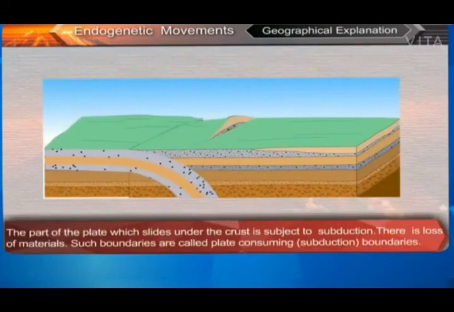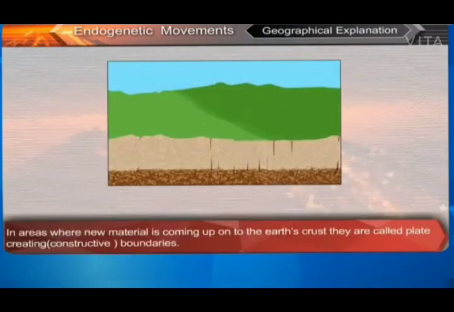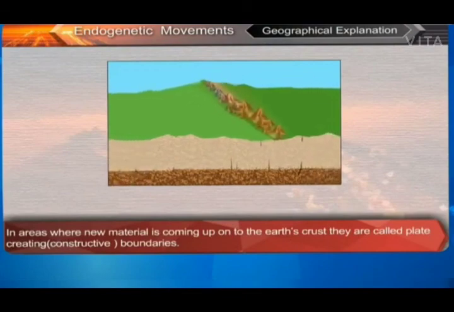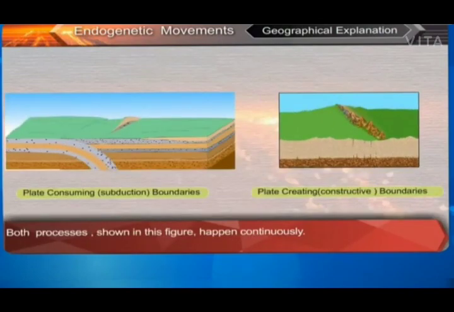The part of the plate which slides under the crust is subject to subduction, that is, loss of materials. Such boundaries are called plate-consuming subduction boundaries. In areas where new material is coming up onto the Earth's crust, they are called plate-creating constructive boundaries. Both processes shown in this figure happen continuously.